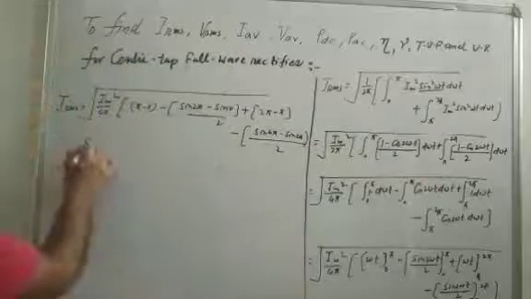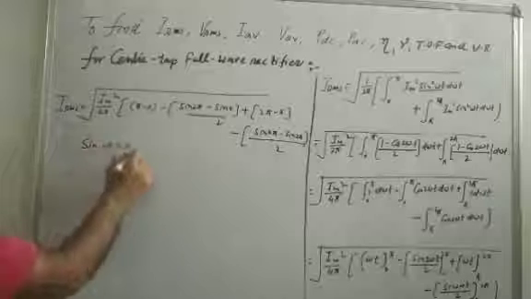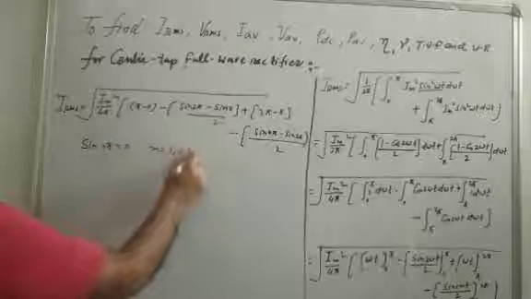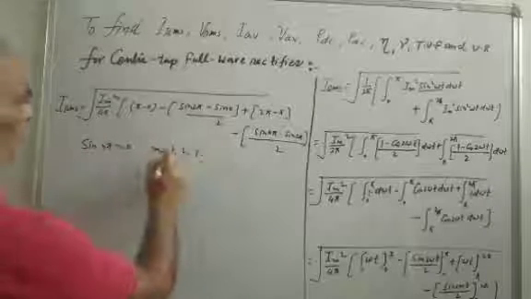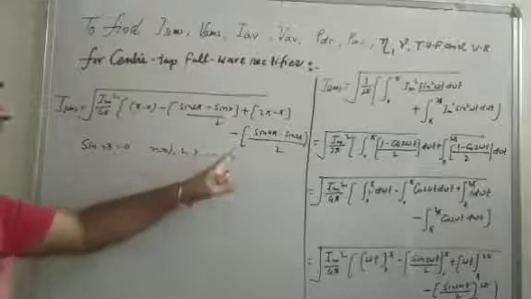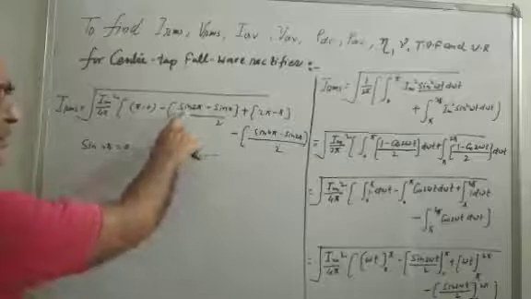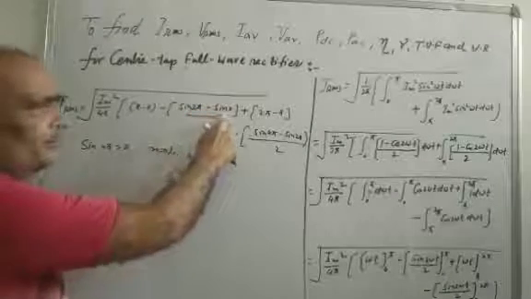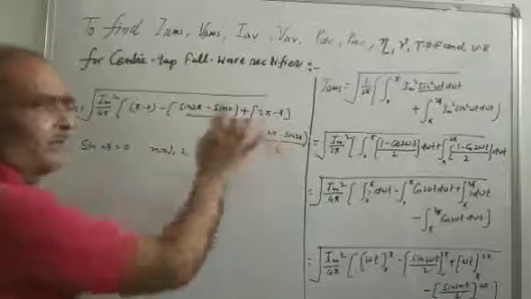Sin n pi is equal to 0 for n equal to 0, 1, 2, 3. So sin 0 is 0, sin 2 pi is 0, sin 4 pi is 0.